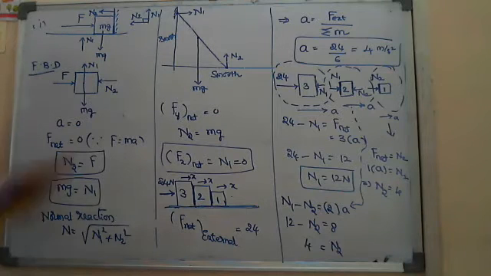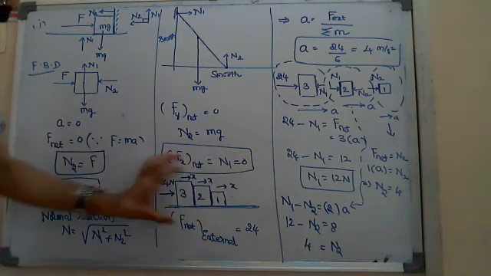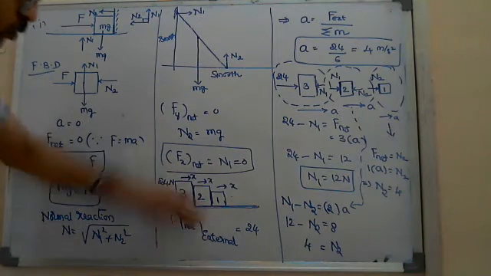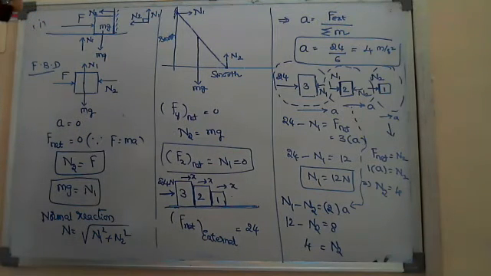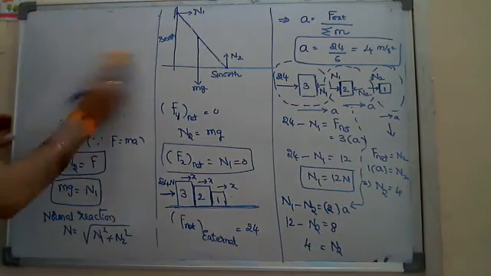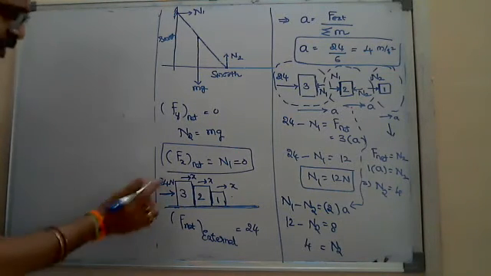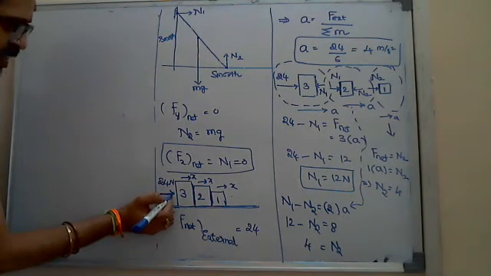Okay. So in case of the blocks kept in contact one beside the other, not one above the other, you can solve them after finding out the acceleration very easily, Nana. How, sir? Suppose force is applied on the 3 kg block.